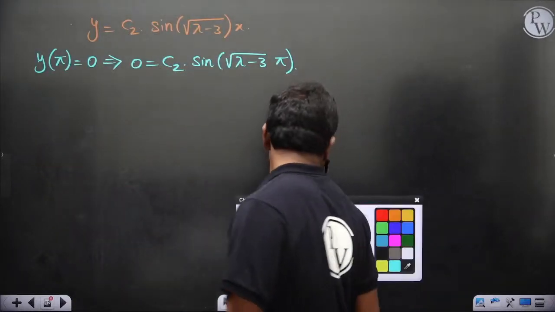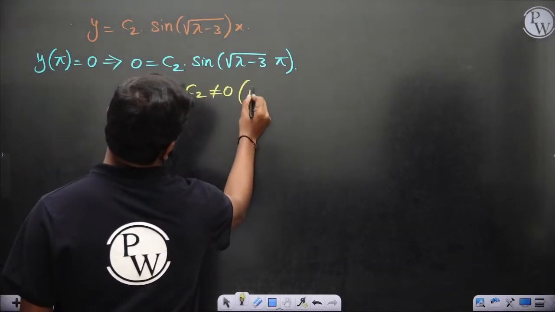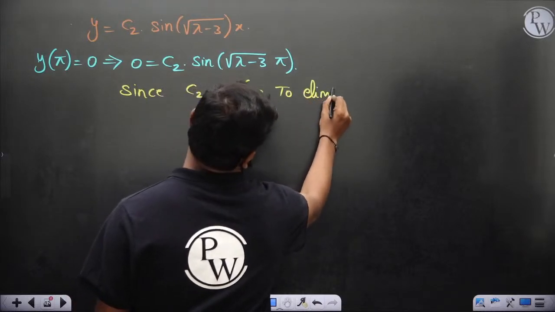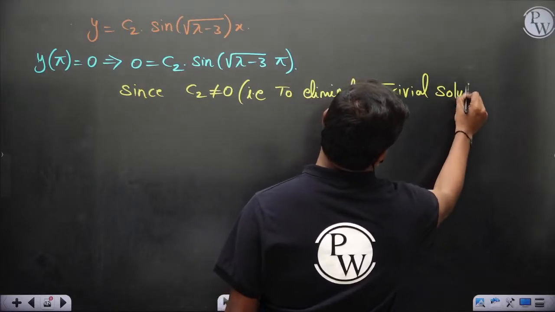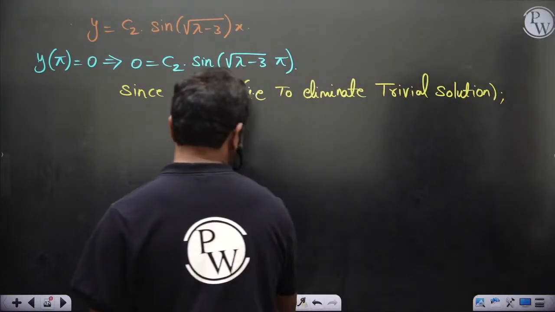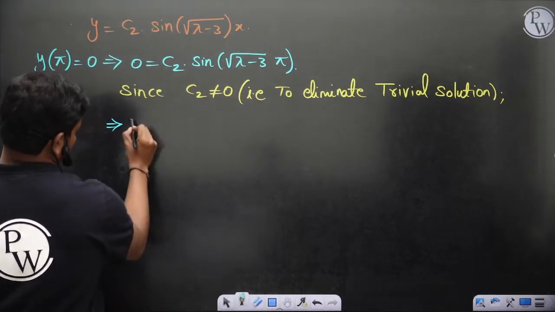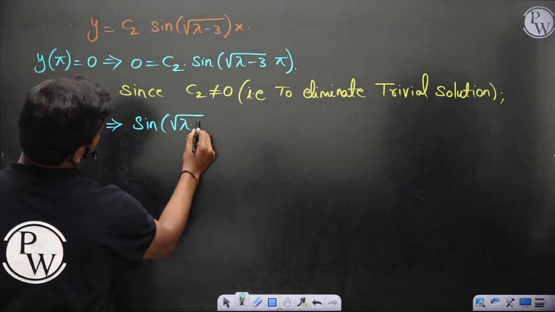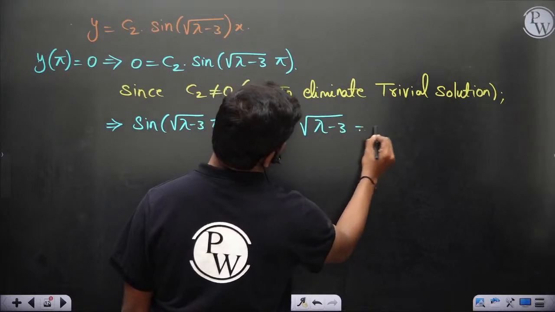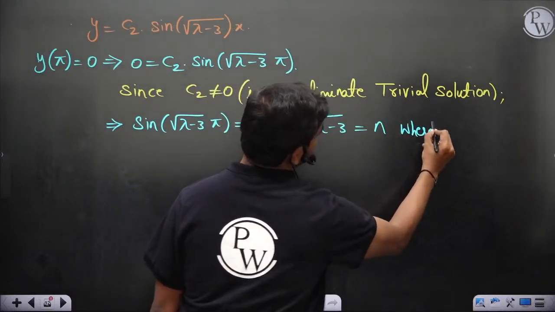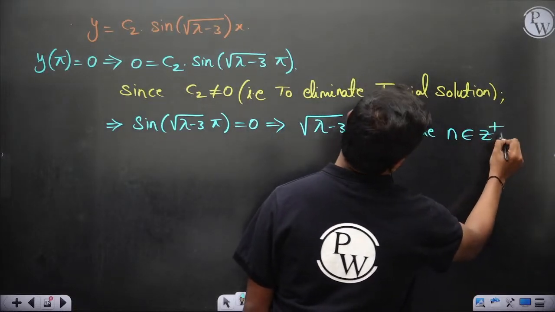Okay, so since c2 is not equal to 0, that is to eliminate the trivial solution, this implies sine of root (lambda minus 3) pi is equal to 0, which implies root (lambda minus 3) should belong to n, where n belongs to the positive integers, definitely.